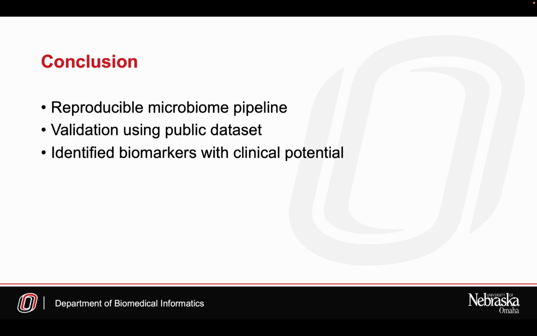To summarize, we implemented a reproducible microbiome analysis pipeline that was validated on a public colorectal cancer study. We were also able to identify known biomarkers and discover additional taxa of potential clinical interest. This shows that our pipeline works and can uncover both expected and novel insights. The reproducibility aspect is important here. We matched many findings from the original study despite using different tools.